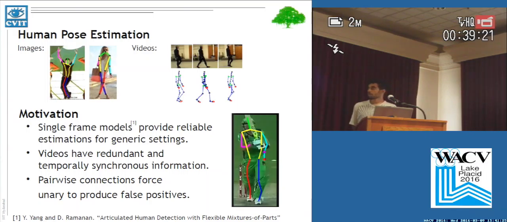So the motivation behind the proposed methodology is that single frame models like DPM provide reliable estimations for generic settings like frontal human pose, and video data has redundant and temporally synchronous information. And so in DPM models, the pairwise constraints force it to produce false estimations. As you can see in the image, the left elbow to wrist estimation is going wrong because of limb foreshortening, and the pairwise constraint is forcing it to make false estimations.